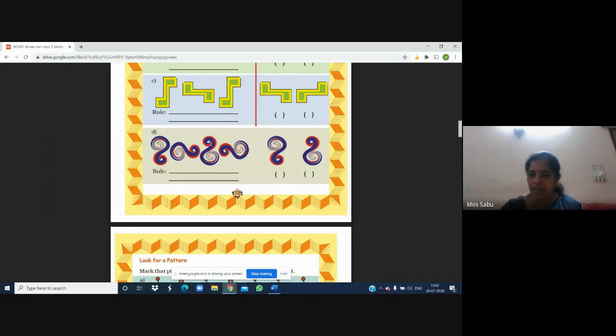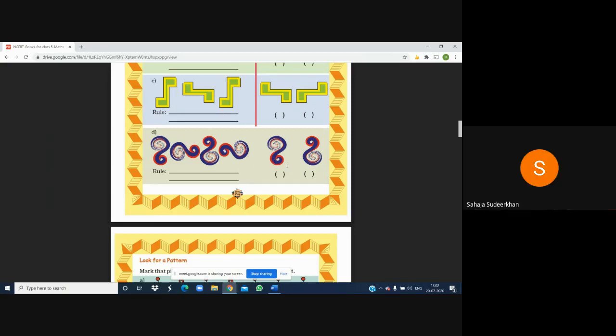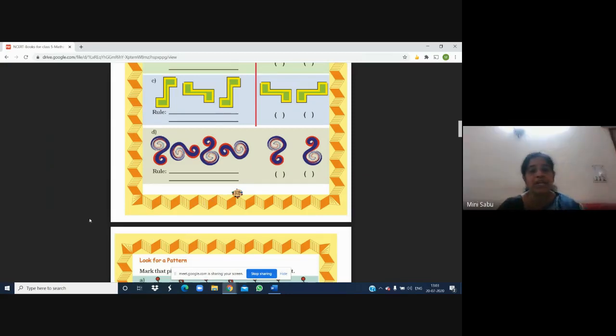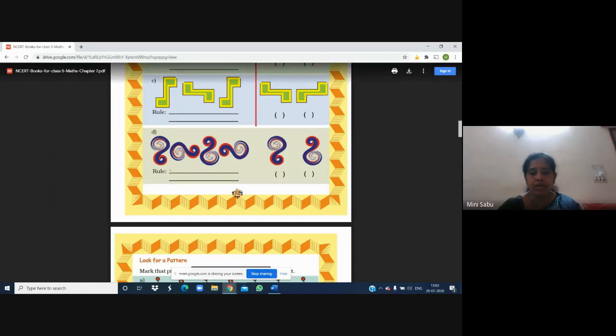Okay. Then what happened to the head? It turned like this towards the left and came to the left side. That means it is taking an anti-clockwise turn. Okay. So what will happen to this head now? It will come down. So in which shape is it down? This one. So this will be the answer. Okay. So what is the rule?